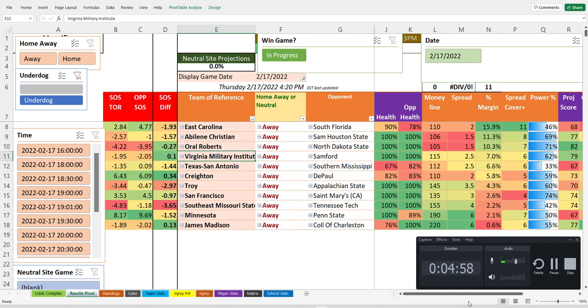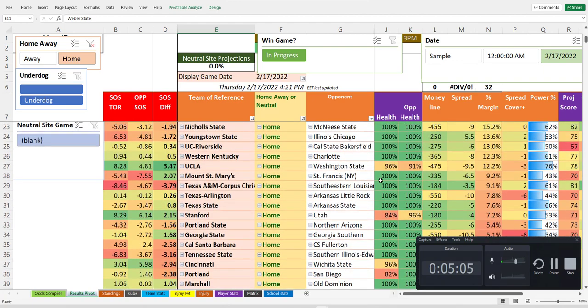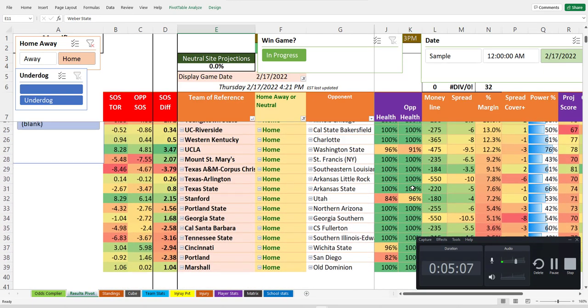Anyway, I don't want to spend too much time on this because I haven't really looked it over. There's a ton of games. You're going to want to focus on home teams, try to find decent lines, and look for those health disparities, right?